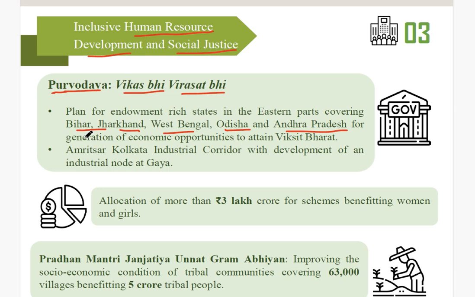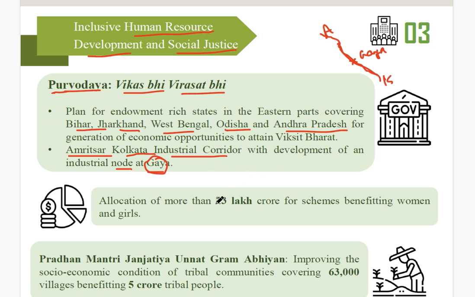So what is going to happen under this particular Purvodaya scheme? The Amritsar-Kolkata industrial corridor will be opened with an industrial node at Gaya. That means from Kolkata to Amritsar in Punjab, there will be an industrial corridor, and there will be an industrial node in Gaya. This is a very good thing, because this will go through West Bengal to Bihar, then Uttar Pradesh, then some part of Haryana, and then to Punjab, right?